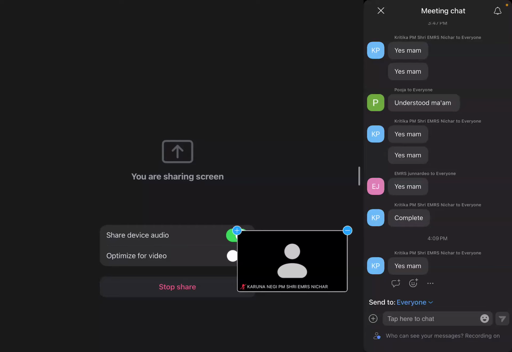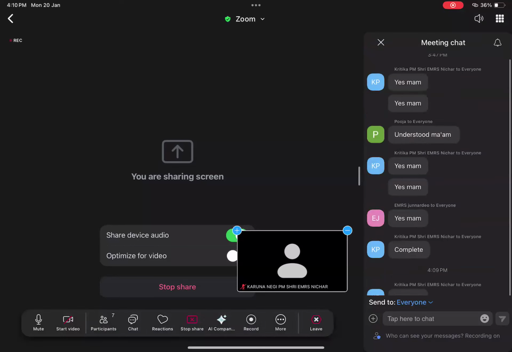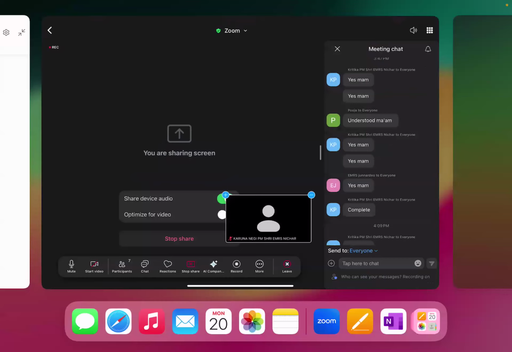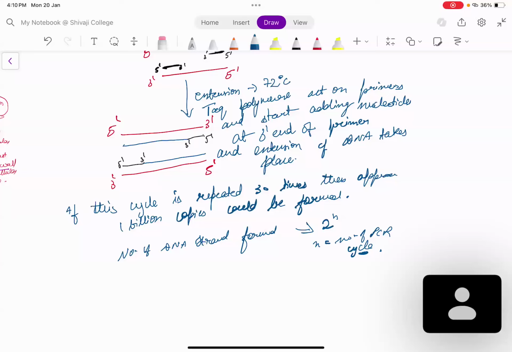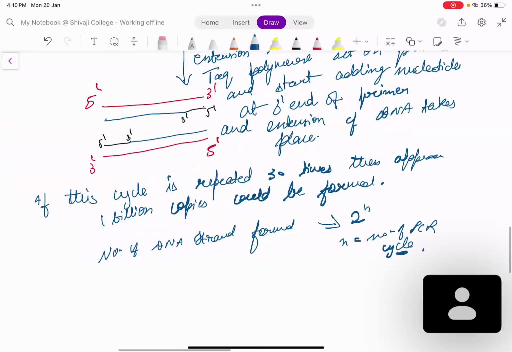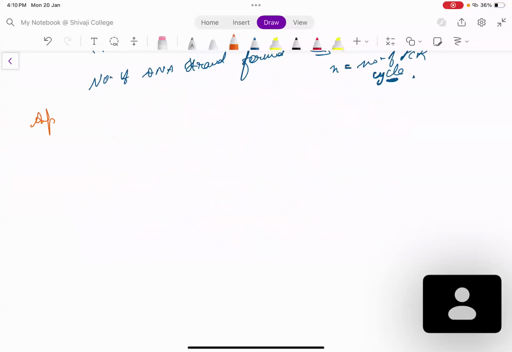All right. So now let us see the application of your PCR reaction. ठीक है, इसका application क्या है? Why do we need this PCR? Let us see the application. जैसा अभी हमने डिस्कस किया, what all are the applications of PCR?